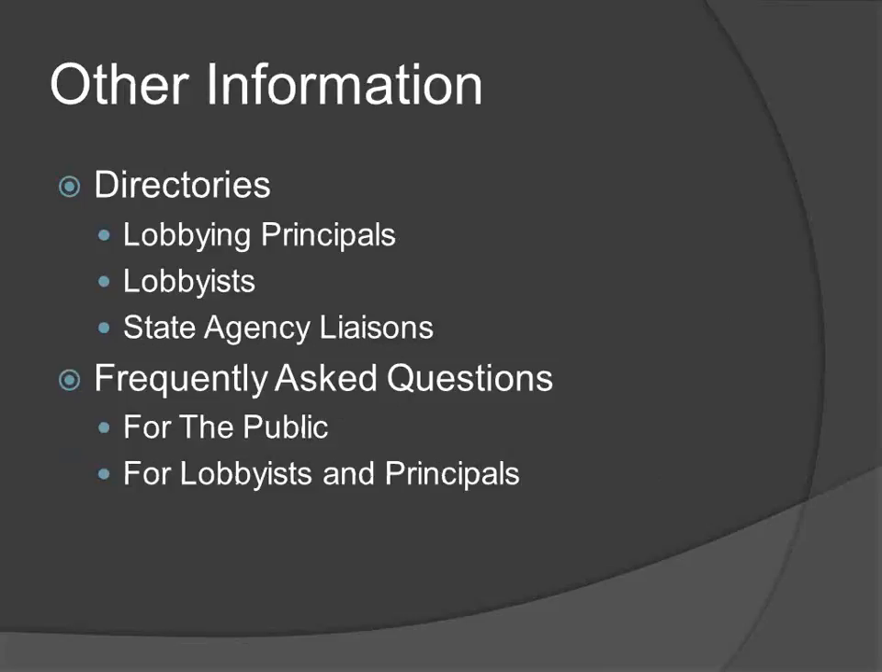ION Lobbying provides directories updated in real time of all lobbying principals, licensed lobbyists, and state agency liaisons in both Adobe Acrobat and Microsoft Excel formats. These directories can be accessed at your convenience through the site or downloaded and printed from any computer. The GAB does not maintain or provide printed copies of these directories. Finally, we have also made available through the website a list of frequently asked questions and answers regarding lobbying in Wisconsin and the ION Lobbying website. There is a set of FAQs intended for the public as well as for lobbyists and principals.